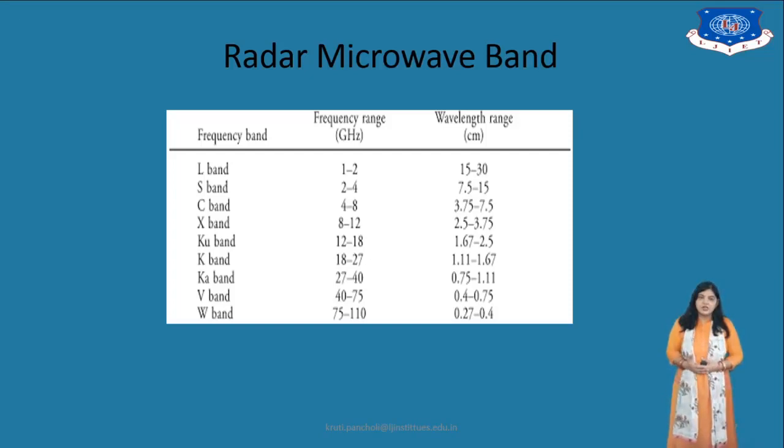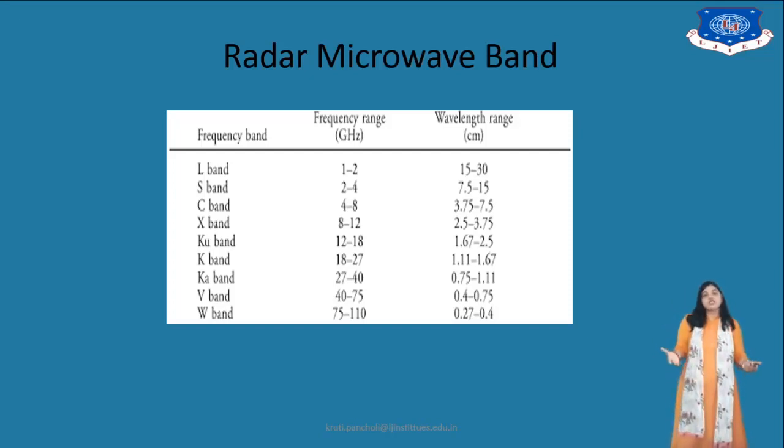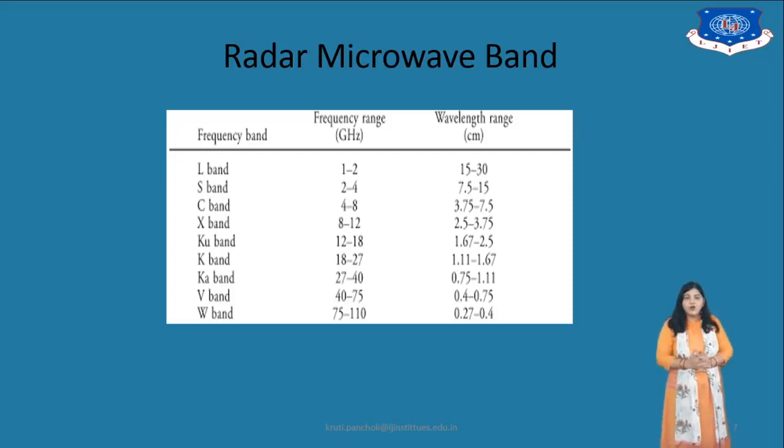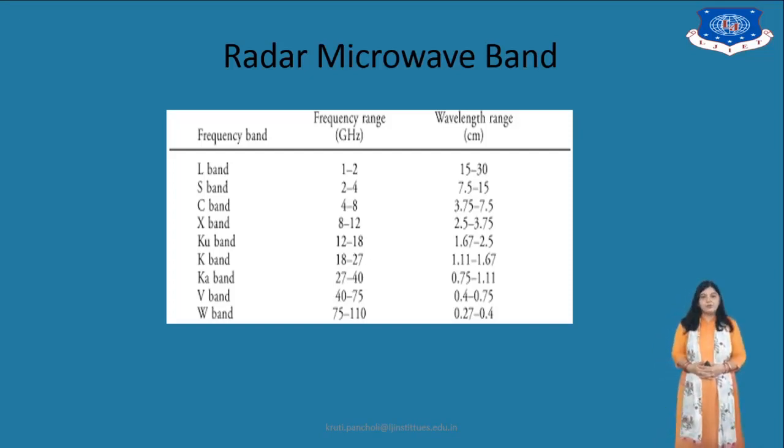In the wavelength range, in centimeter: for the L band it is 15 to 30 centimeter, S band 7.5 to 15, C band 3.75 to 7.5, X band 2.5 to 3.75, Ku band 1.67 to 2.5, K band 1.11 to 1.67, Ka band 0.75 to 1.11 centimeter, then the V band 0.4 to 0.75 centimeter, and the last one, the W band, is 0.27 to 0.4 centimeter.